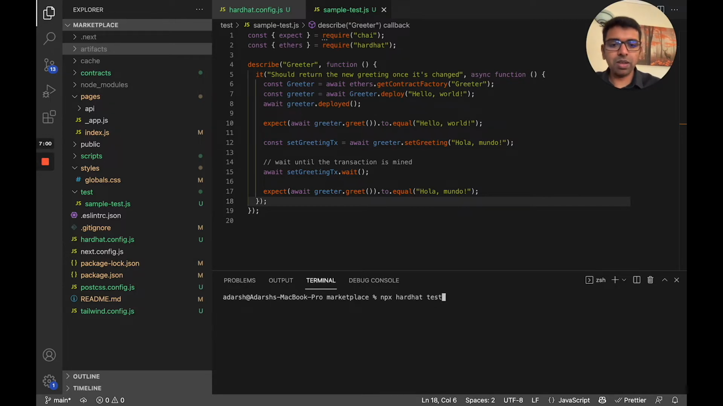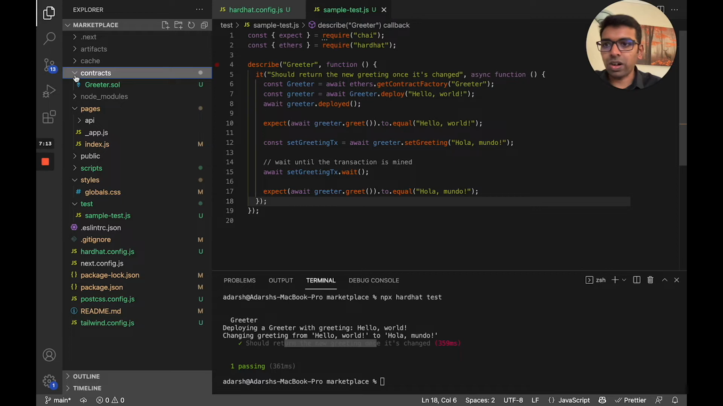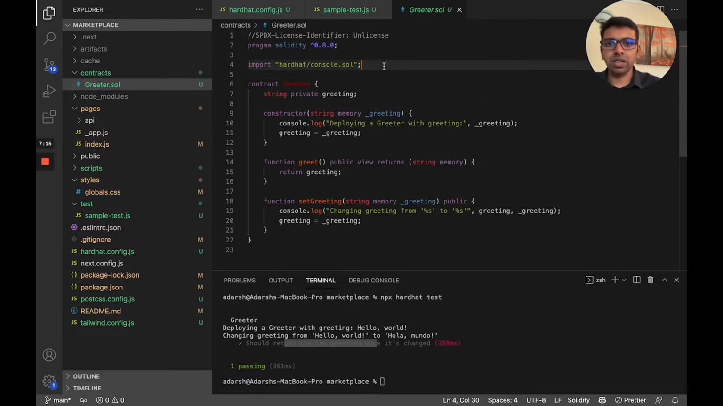So I'm going to type npx hardhat test, and it's going to deploy that created contract. So it basically did that, and then it's saying that it actually got a greet back from the contract. So let me go back to the contract file and see what it actually defines.